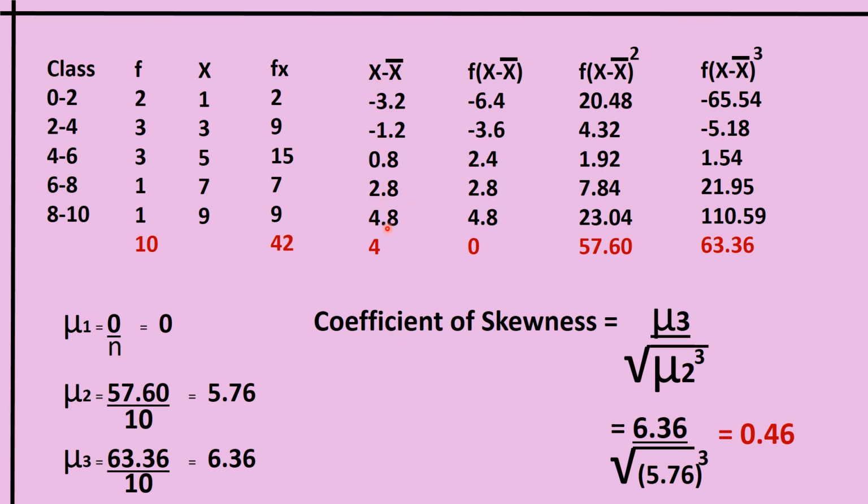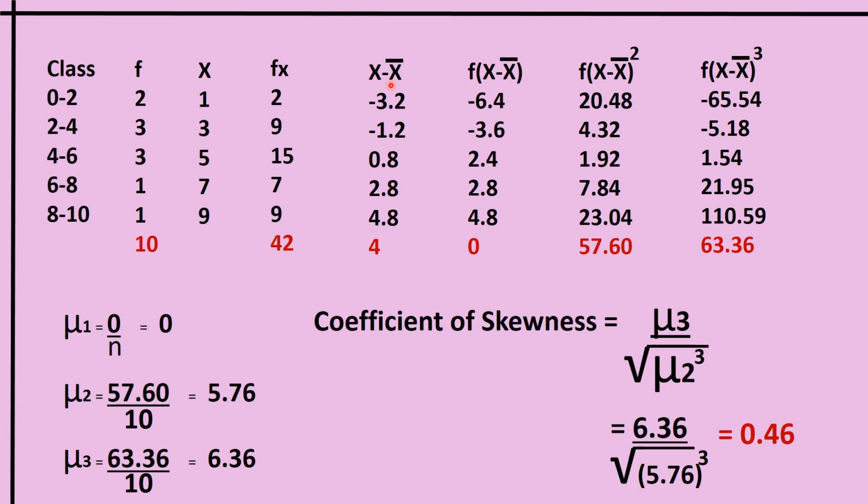The next is f into x minus x bar. Frequency into x minus x bar, say here, f into x minus x bar. So 2 into minus 3.2, that is minus 6.4. 3 into minus 1.2, that is minus 3.6. Like that, we have to find this column. The next column is f into x minus x bar square.